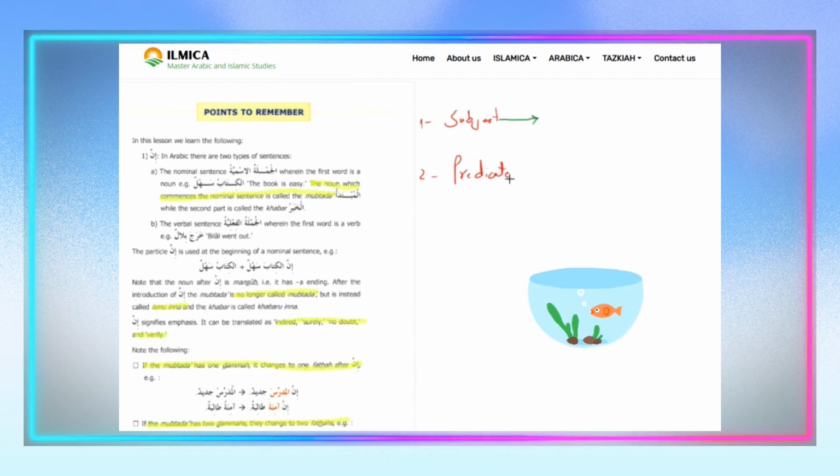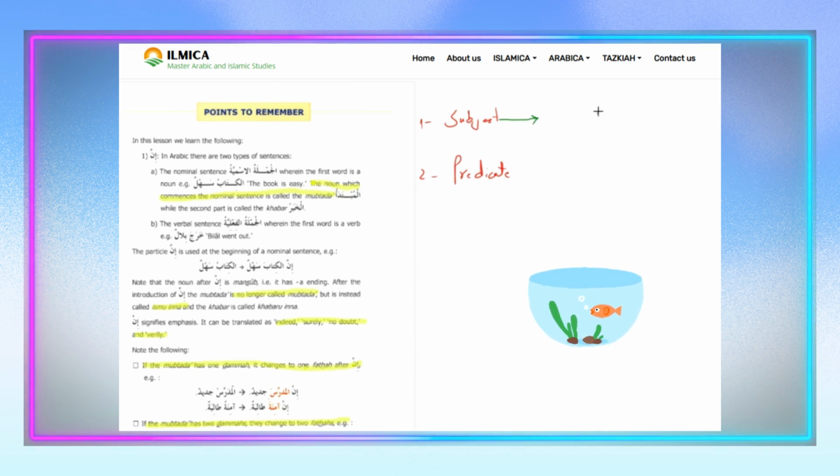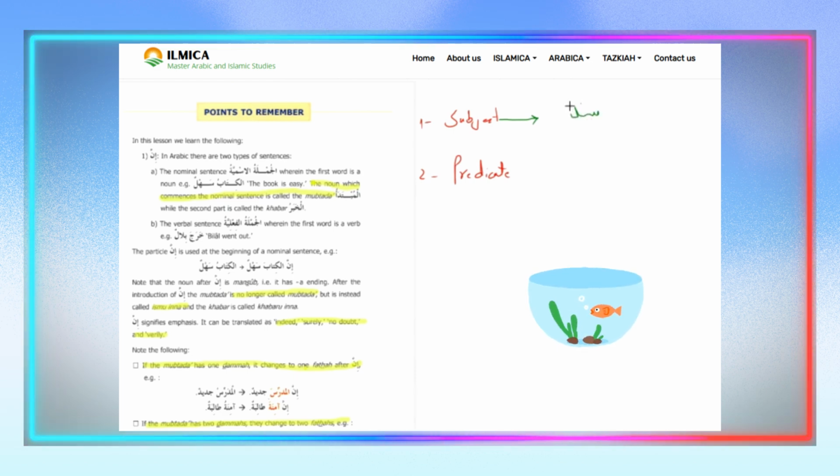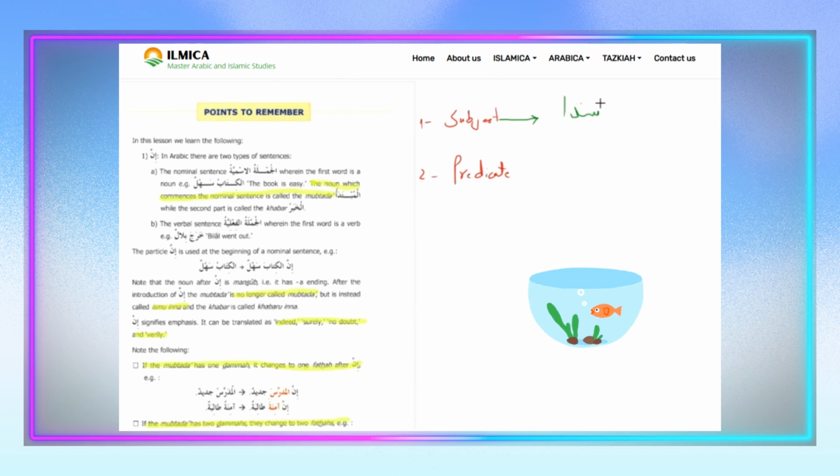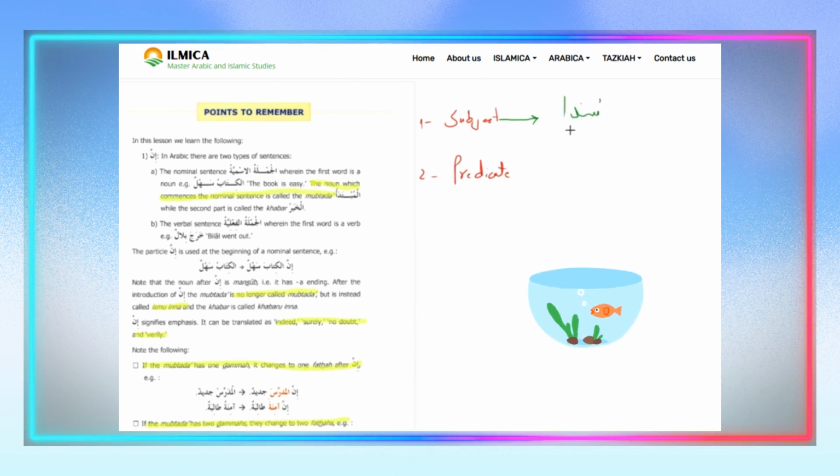Mubtada. Okay. So say it 3 times so that you can get used to it. Mubtada. Mubtada. Yes, very good.